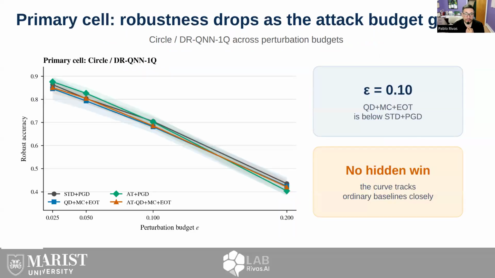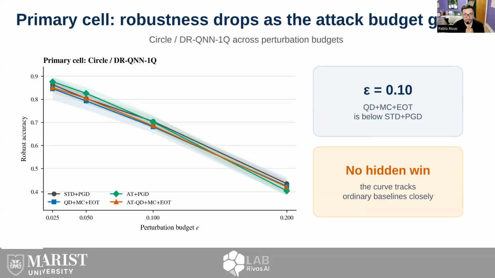The primary epsilon curve gives another view. This is the circle task with 1-qubit data re-uploading classifier. As epsilon grows, robust accuracy falls for every method, which is expected. At the central epsilon 0.10, the dropout stochastic method is below the standard deterministic baseline in this cell. Across the curve, the dropout lines track the baselines closely rather than opening a clear robustness advantage.